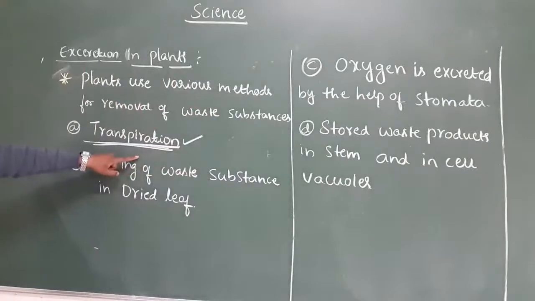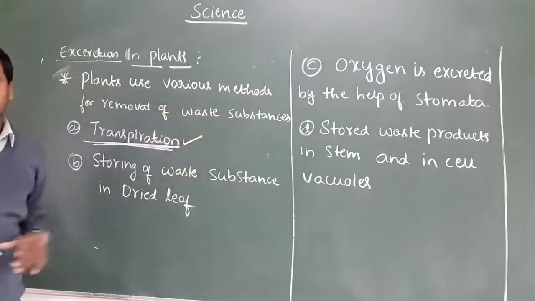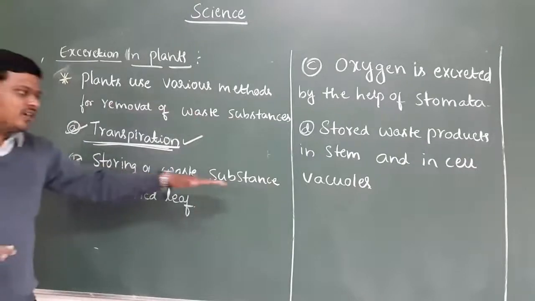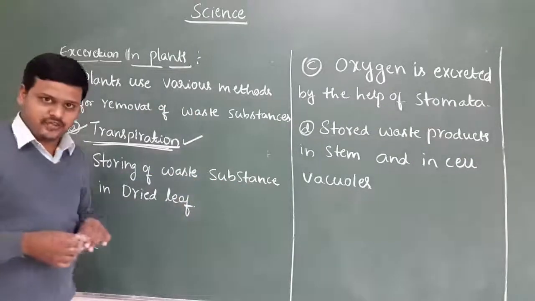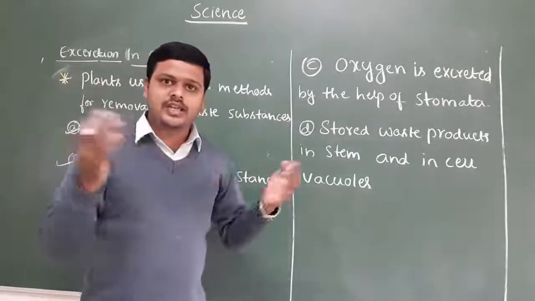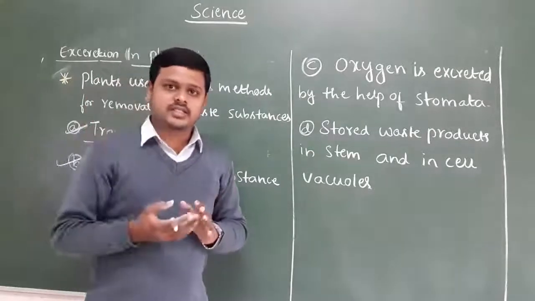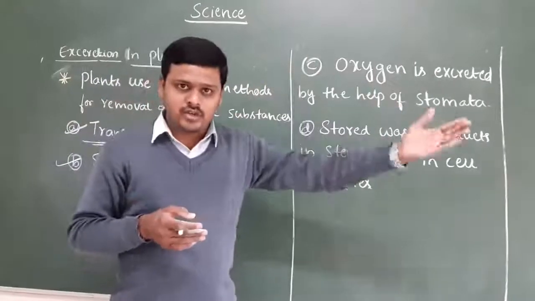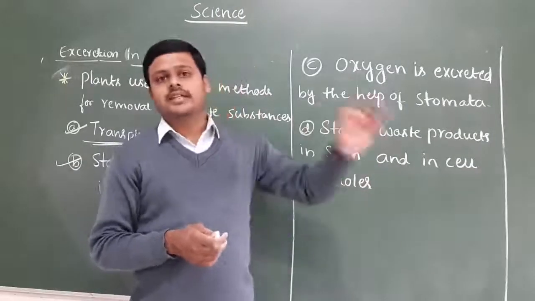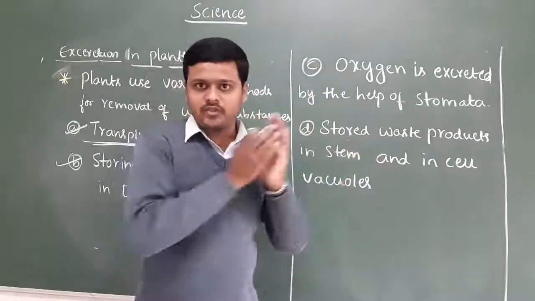This is also one kind of method used by plants to remove waste substances. The second one is storing the waste substances in dried leaves. Whatever waste substances there are accumulate in the leaf. As the leaf keeps growing, it turns from green to yellow and falls down. Why does it turn yellow? Because the lifespan of the leaf has been completed.